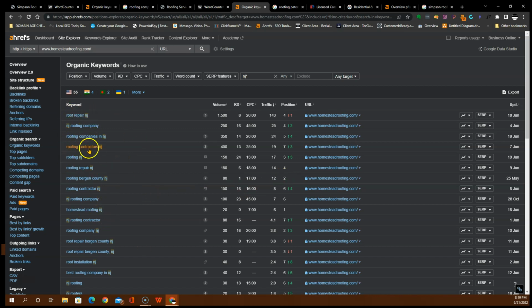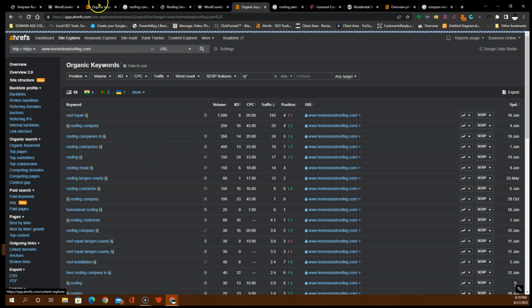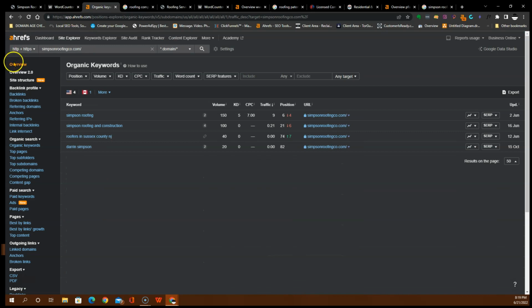These are examples of roofing contracting in New Jersey. So besides those keywords that we showed you, these are the keywords that you want to be using. Once you're able to do that, you're definitely going to see an improvement in your traffic.